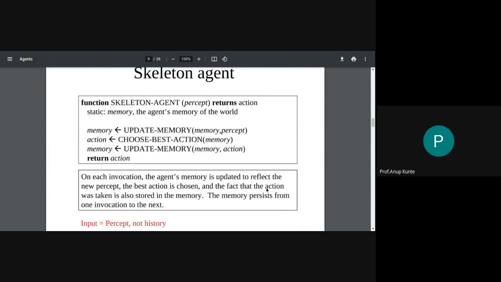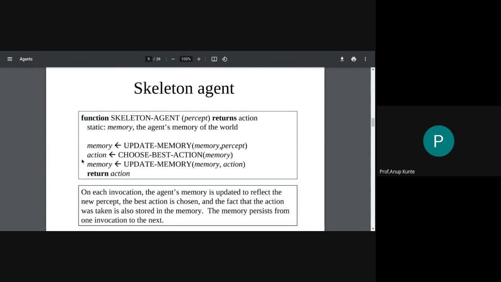So this is the program for the agent. This is how the agent program in its simplest form would look. There will be a function called skeleton agent which will receive a percept. So the current percept will be received, and what it will return is the corresponding action. That is how the agent program function looks. Program means it's something like code, and this is the code which will run the architecture that we are organizing.